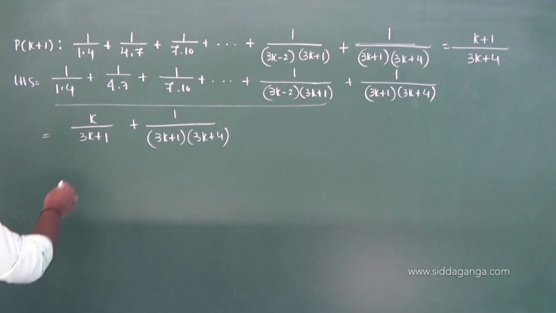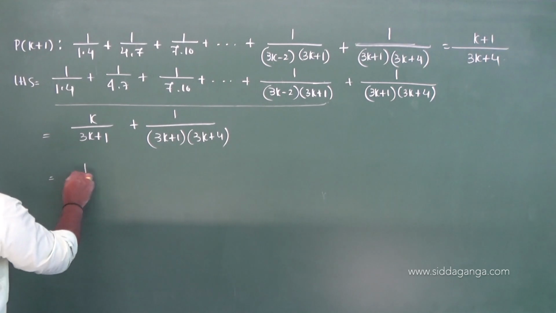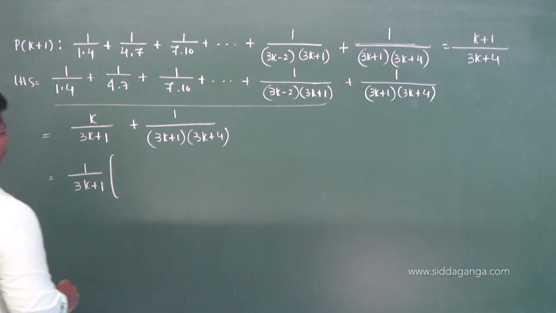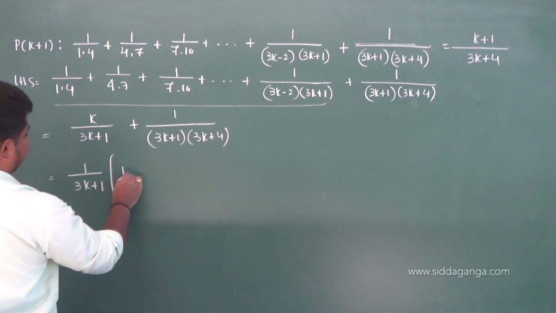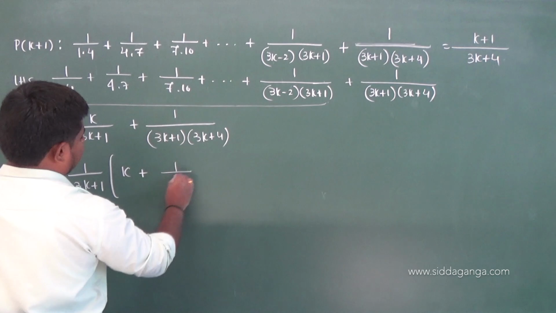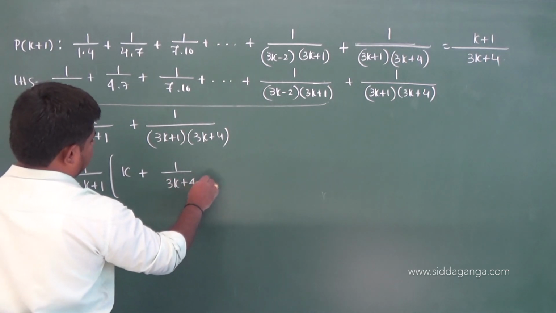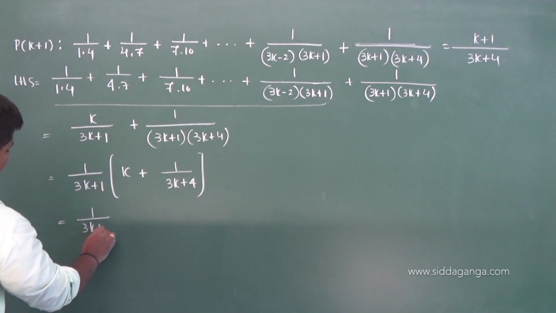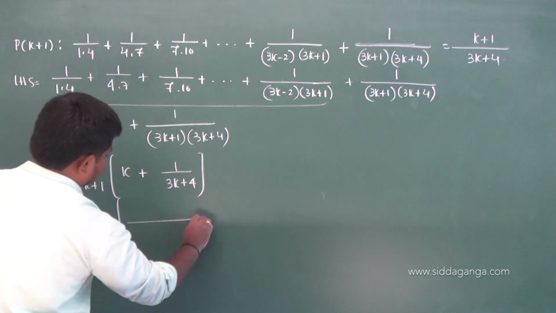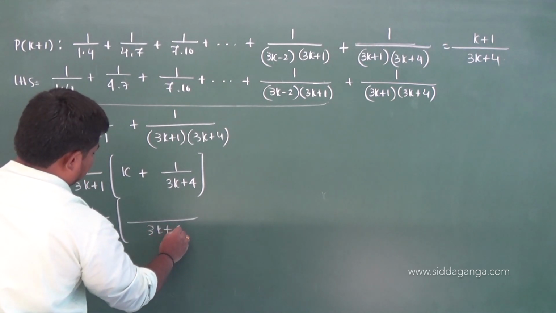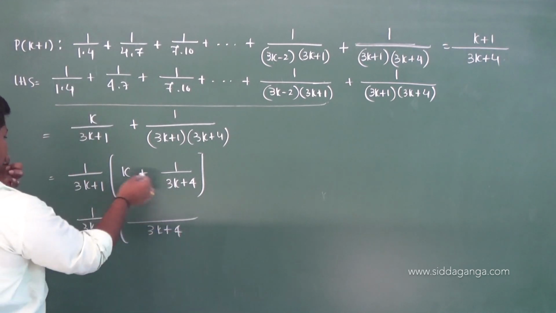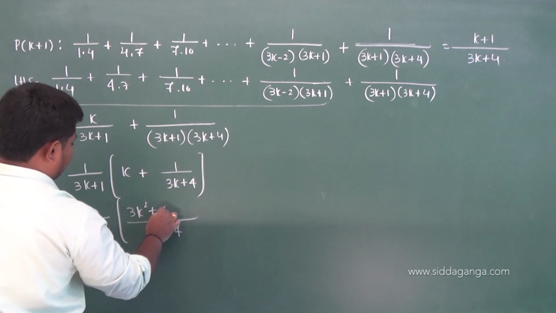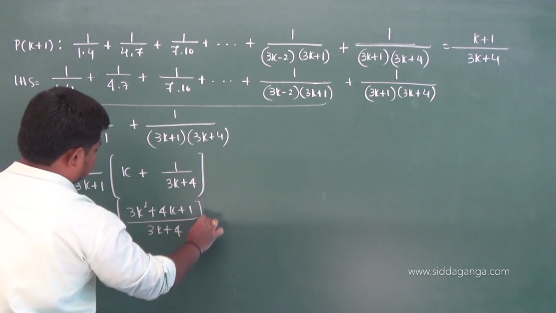Okay, so here what is common? 1 by 3k plus 1 is common, taken outside. What is remained? Here k is remained, plus 1 by 3k plus 4 is remained in the second term. So 1 by 3k plus 1 into, the LCM is 3k plus 4, into k into 3k plus 4, plus 1.